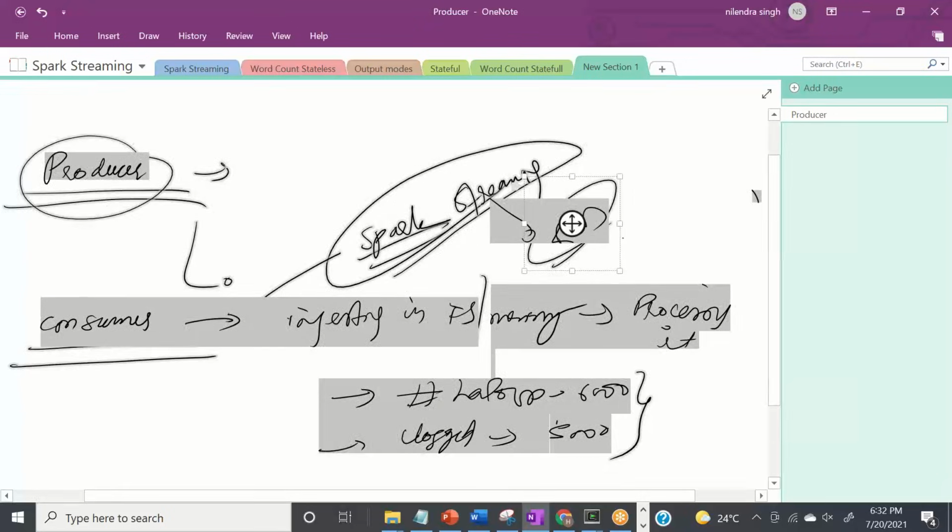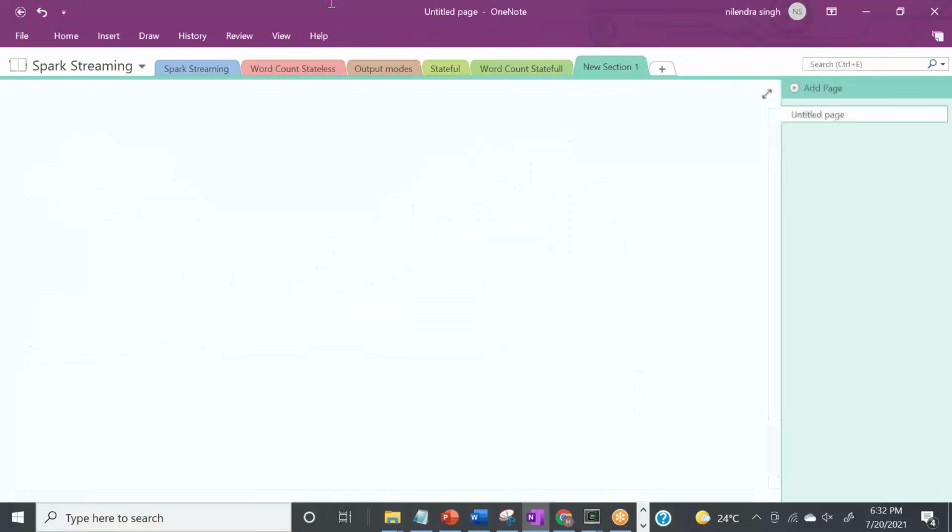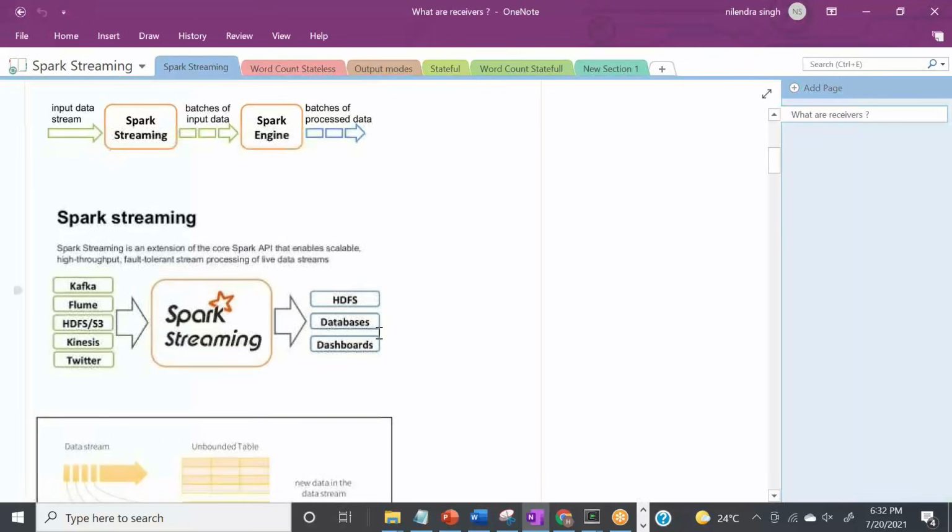Now let's jump into Spark Streaming. So when we come to Spark Streaming, we know again two things: we need some producers, and then we need somewhere where the processed data of these producers can be stored. So what are the different producers? I covered the example of Twitter, but there can be other types of producers like Kafka, Flume, Kinesis. I will be covering a lot of them. But what I'm planning to show you here is that they will throw their data into Spark Streaming.